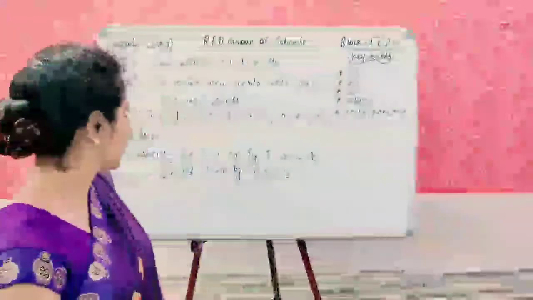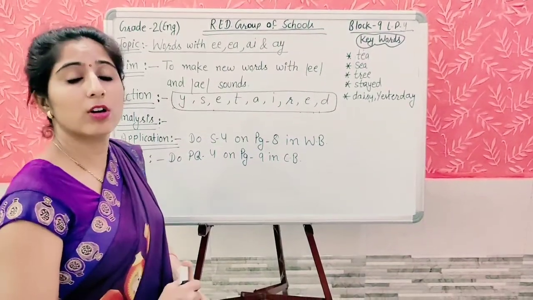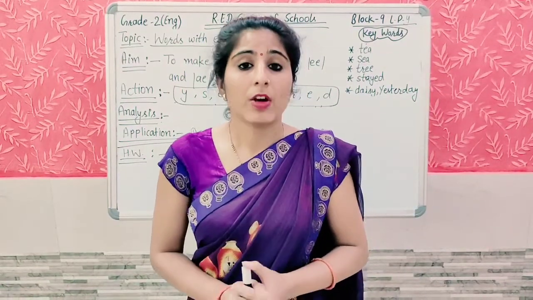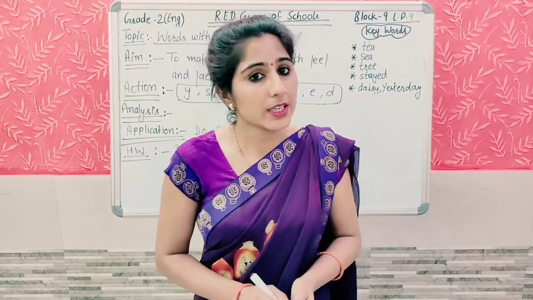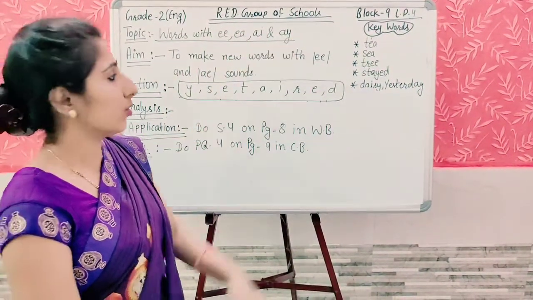Students, now move to the homework part. What will you do? You will complete practice question 4, which is given on page number 9 in your content book. At last it is time for summarization. What have we learned today? We have learned how to make words with EE, EA or AI or AY sound.